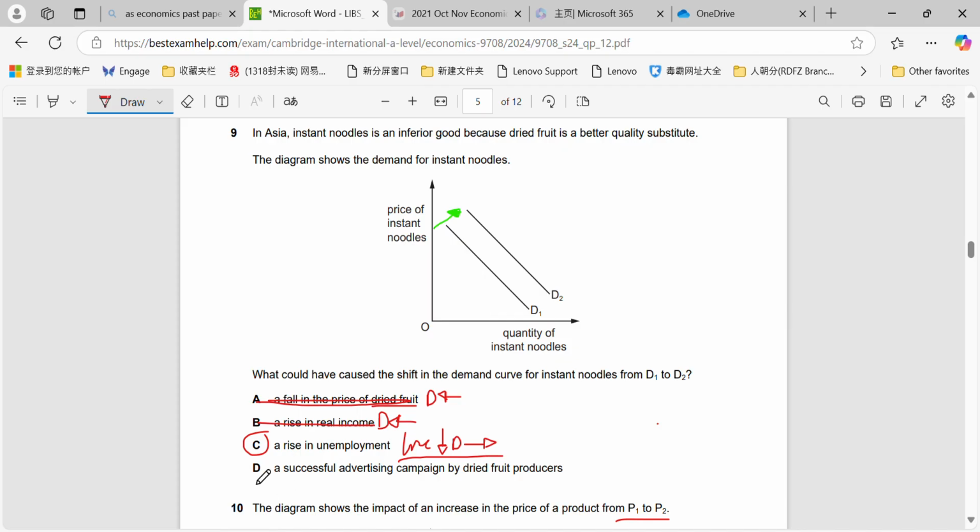So finally, successful advertising campaign by dried fruit producers. Again, that would increase demand for dried fruit, and therefore it would decrease demand for the instant noodles, which is the opposite of what we're looking at.